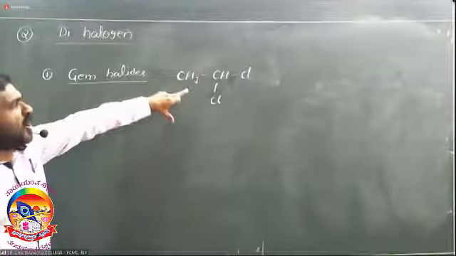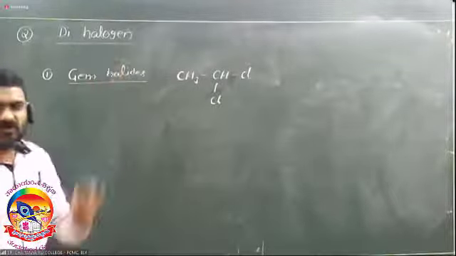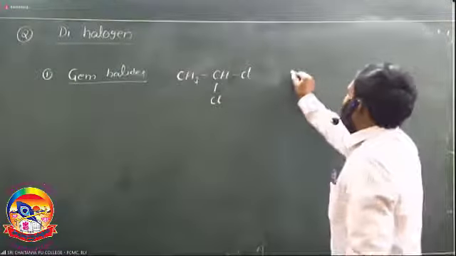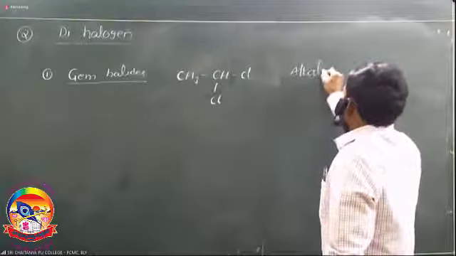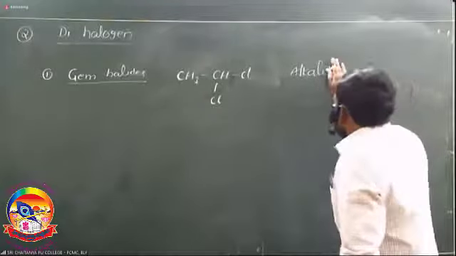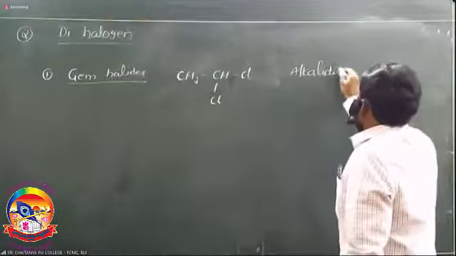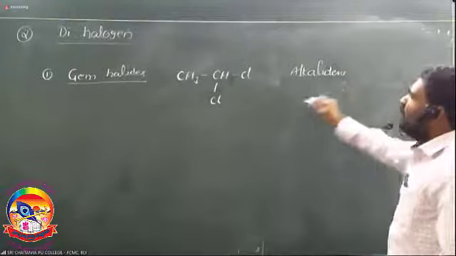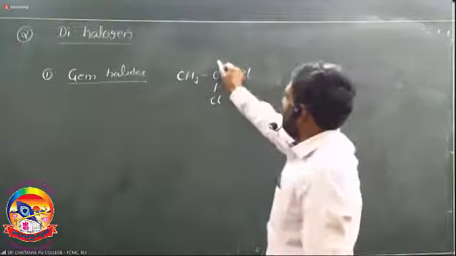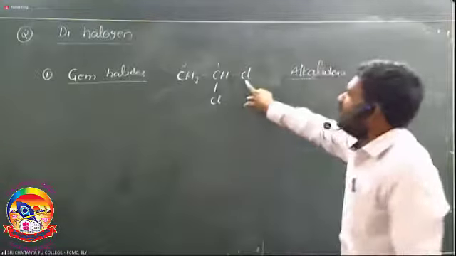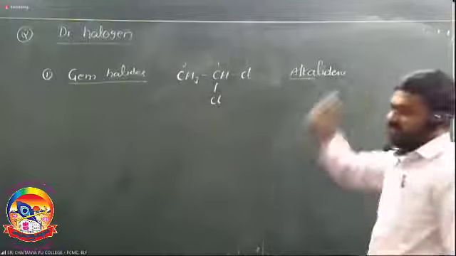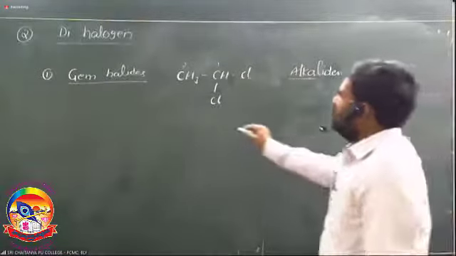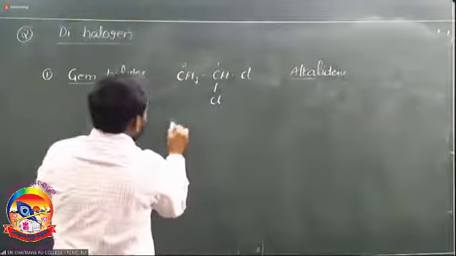Both the halogens present on the same carbon, it is gem. So what is the common name? What is the IUPAC name? The common name of gem halides is alkylidene halides. Here it contains 2 carbons, so it is called ethylidene chloride. So what is the IUPAC name of ethylidene chloride?